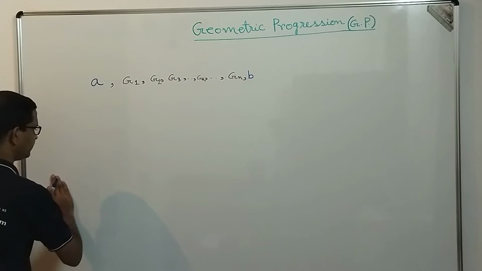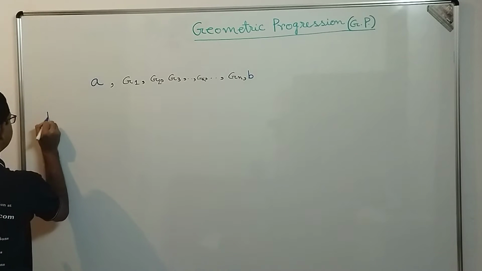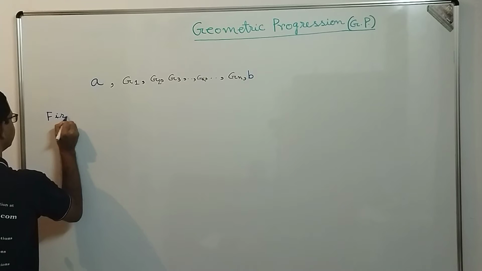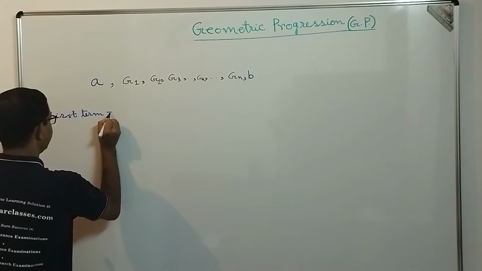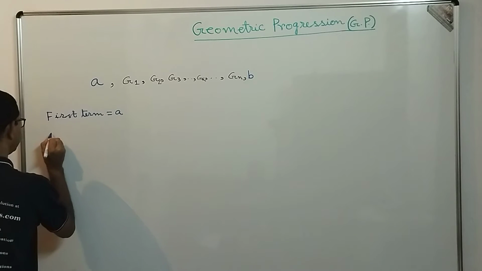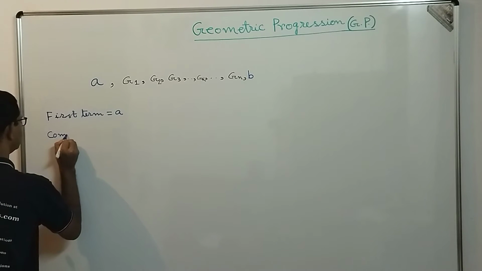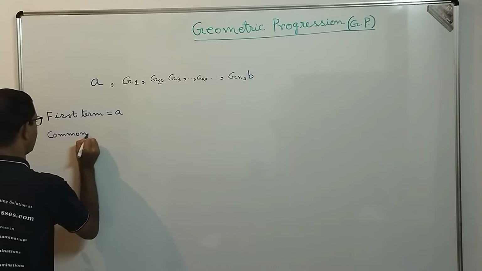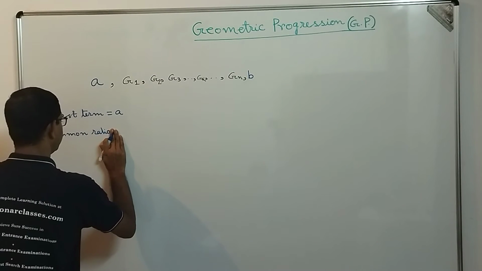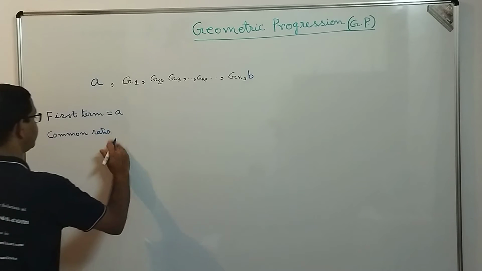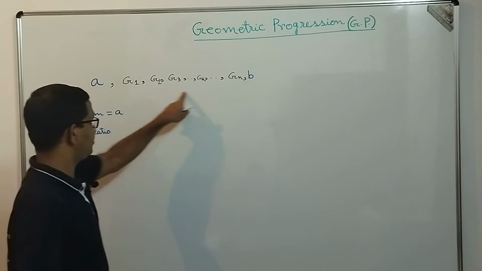So, dear students, what is the first term here? The first term is A, and let us assume the common ratio of this geometric progression. Once we insert all these n geometric means, then this becomes a geometric progression.